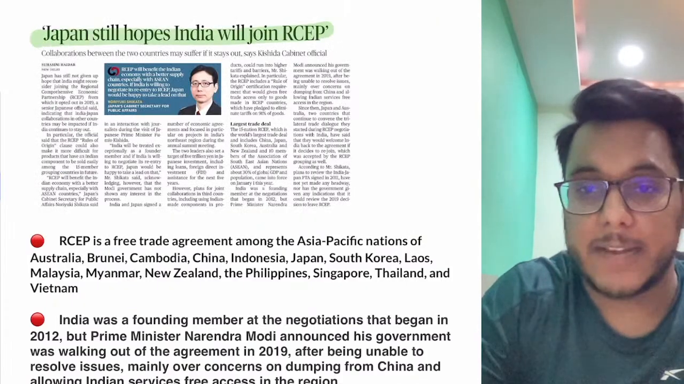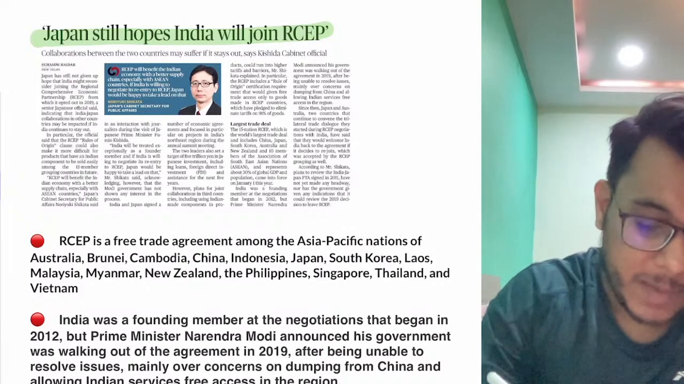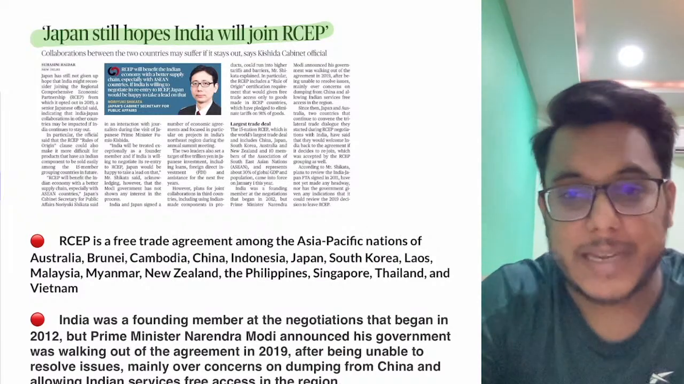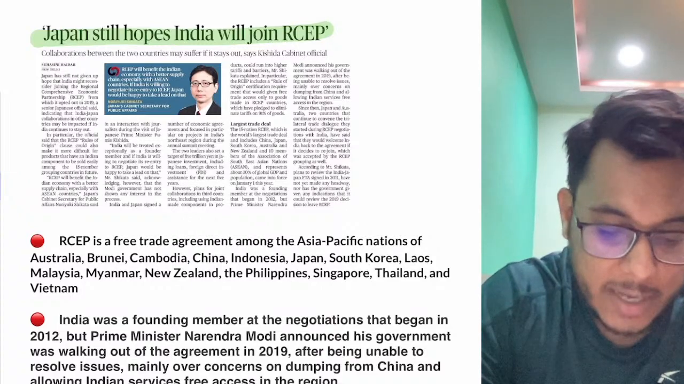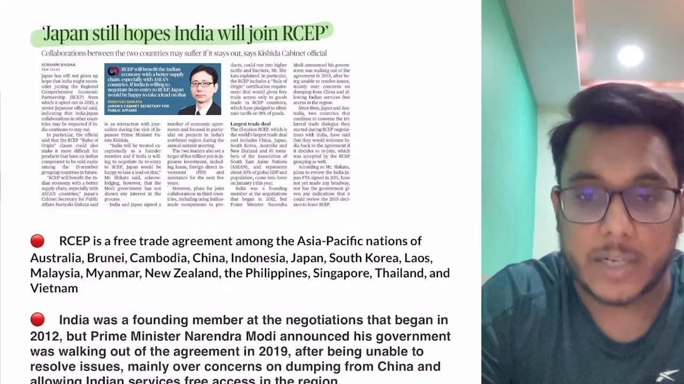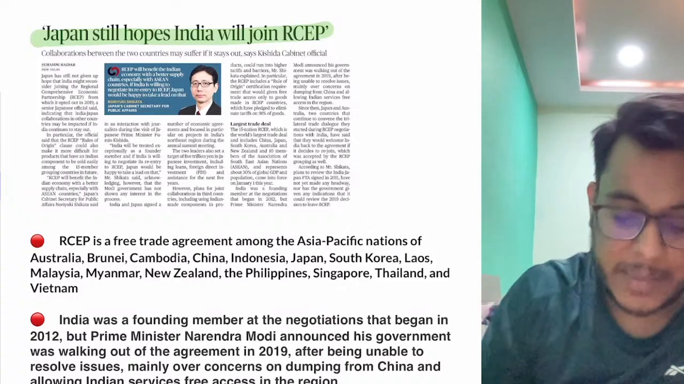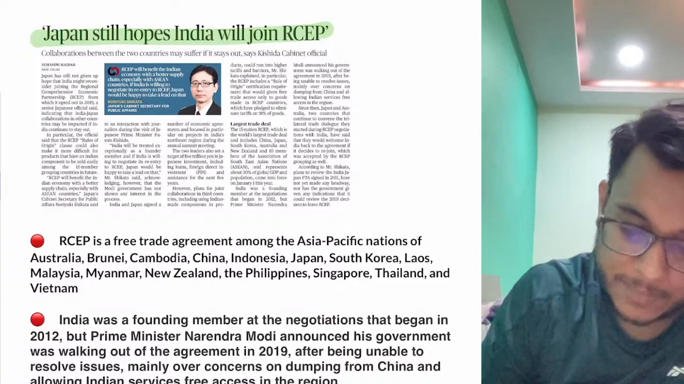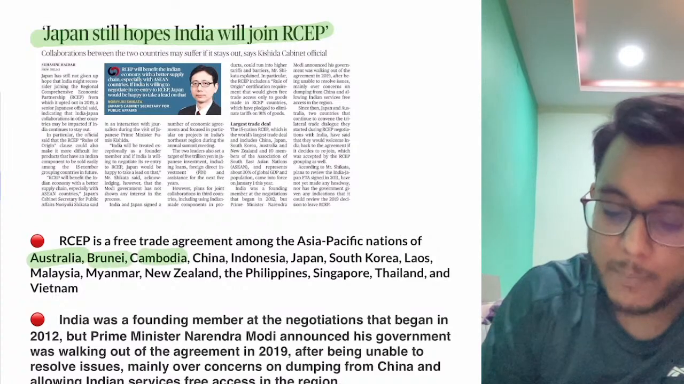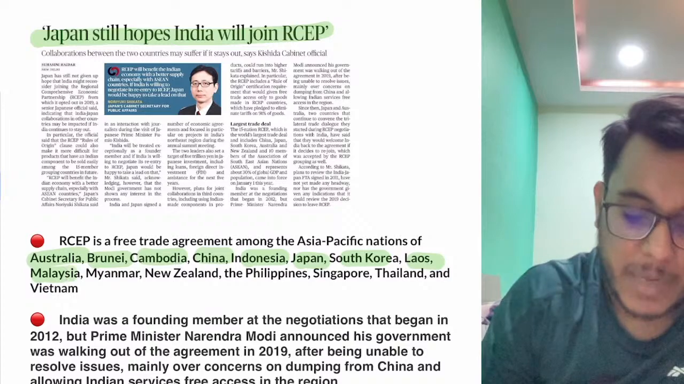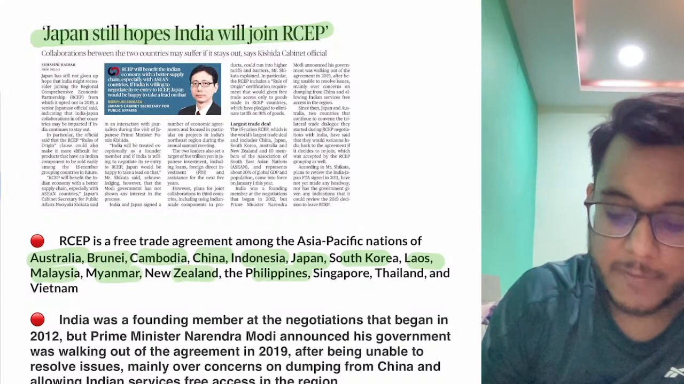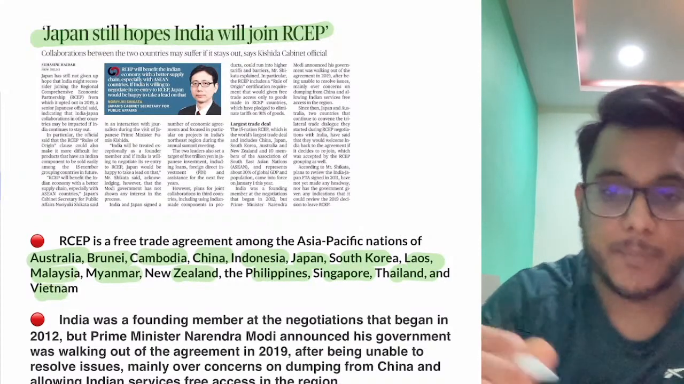Japan still hopes India will join RCEP. Now RCEP, see guys, is a multilateral trade agreement. It stands for Regional Comprehensive Economic Partnership. Under the RCEP, there are 15 members: Australia, Brunei, Cambodia, China, Indonesia, Japan, South Korea, Laos, Malaysia, Myanmar, New Zealand, Philippines, Singapore, Thailand, Vietnam.